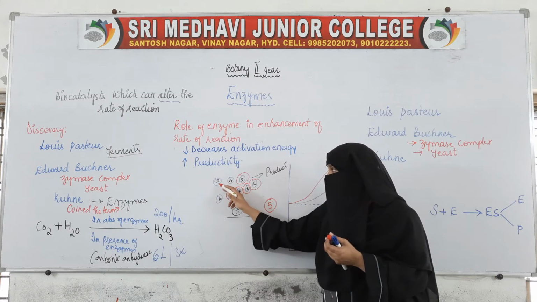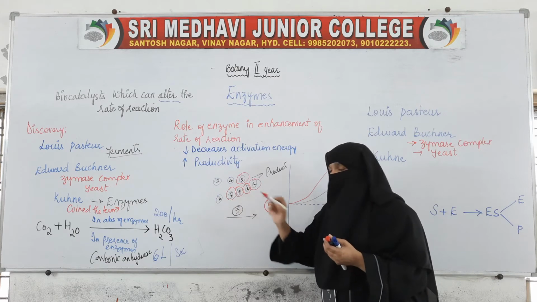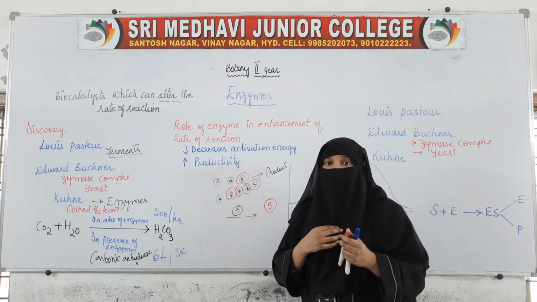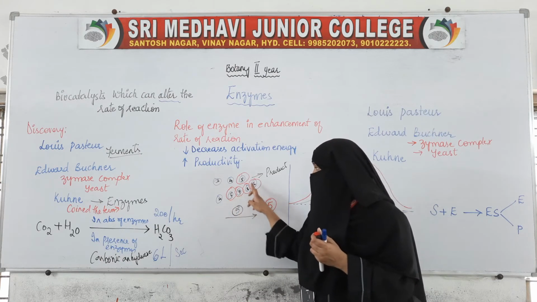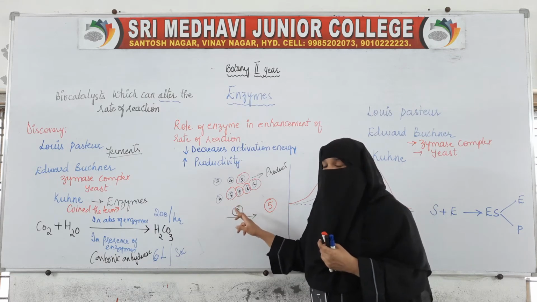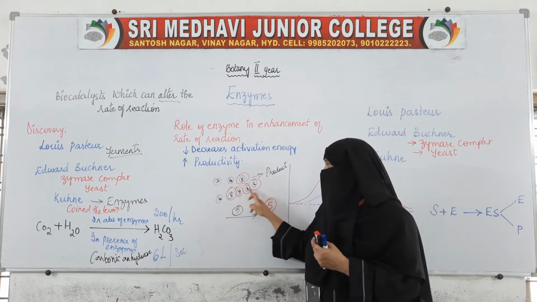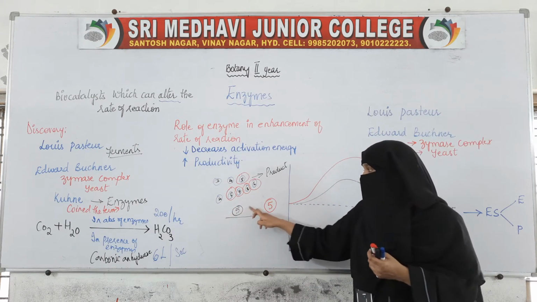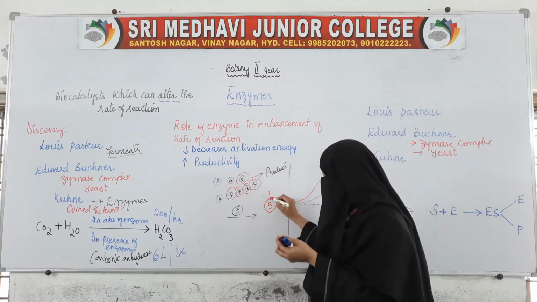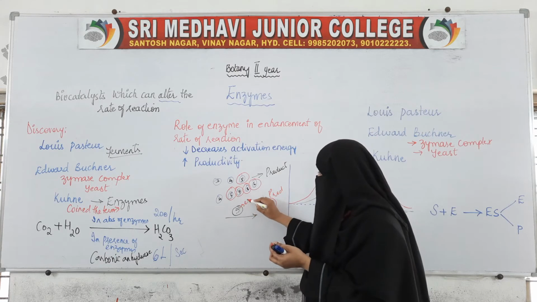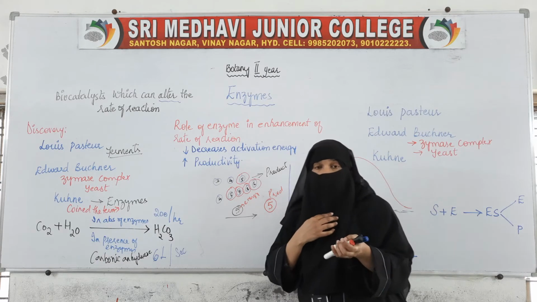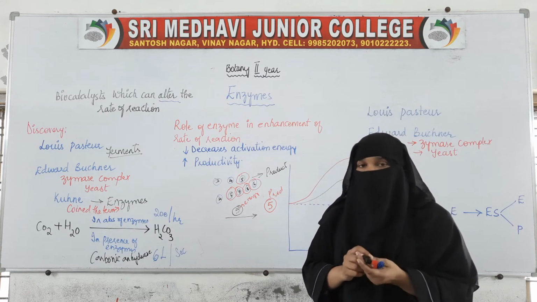And how many substrates were there? 5, 6, 7, 8. 8 substrates were there. Okay. In the absence of enzyme, how many molecules can take part? Because for the reaction to take place, it requires 5 energy. So, in the absence of enzyme, 5 can participate and change into product. Okay. 5 substrates can change into product. This is the product and this is the energy which is required for the substrate to take part in the reaction.